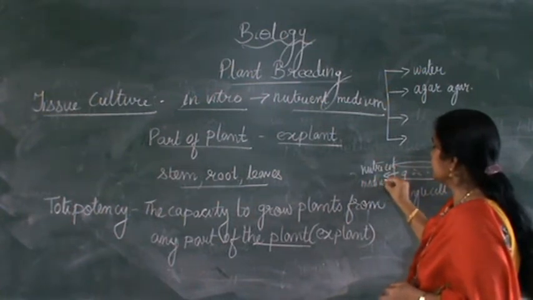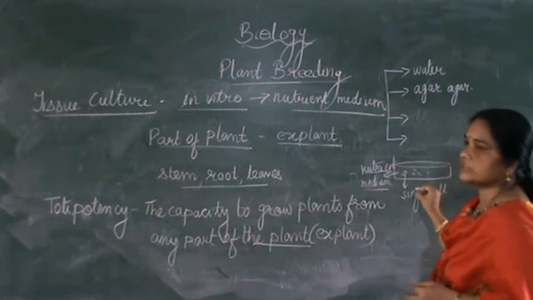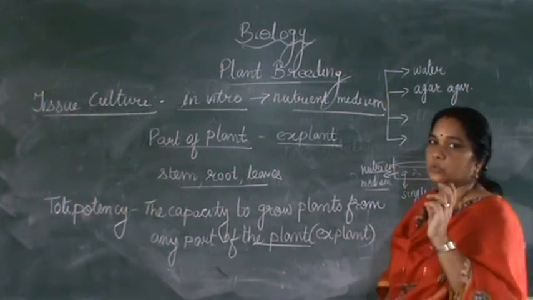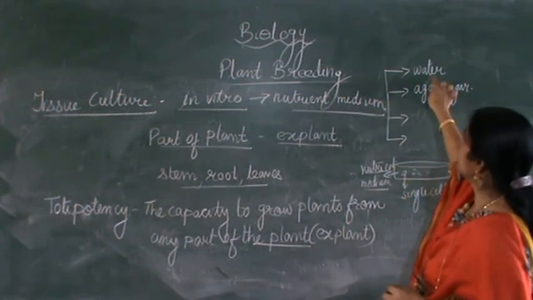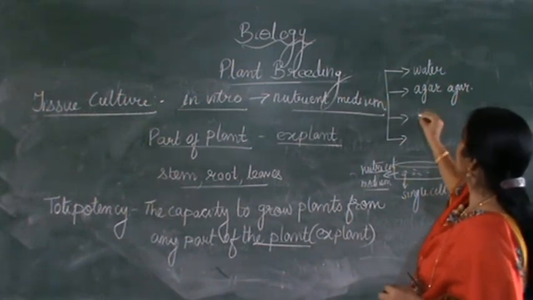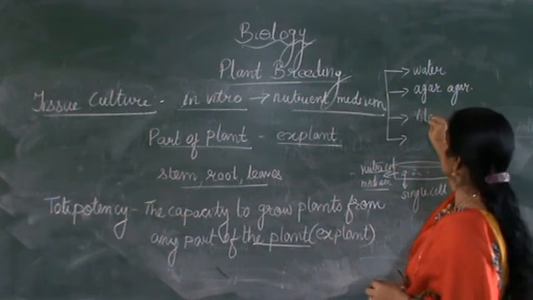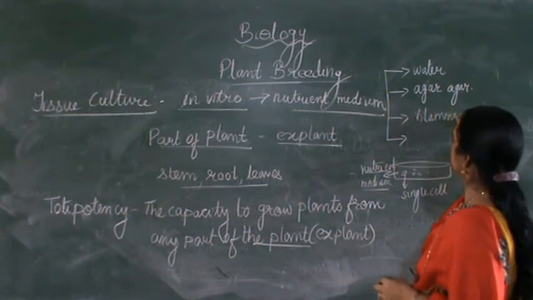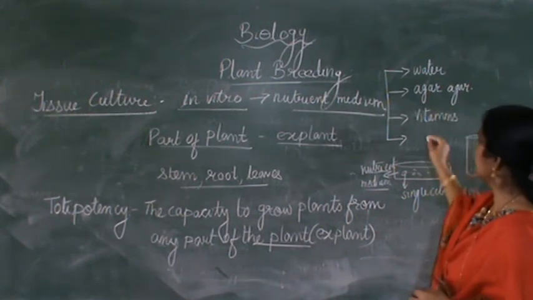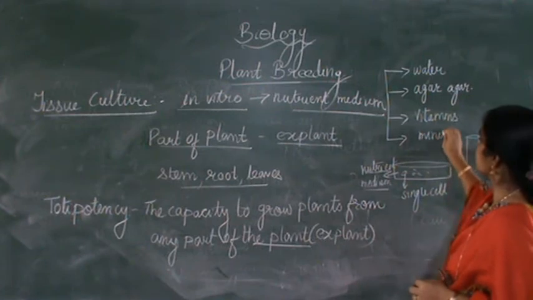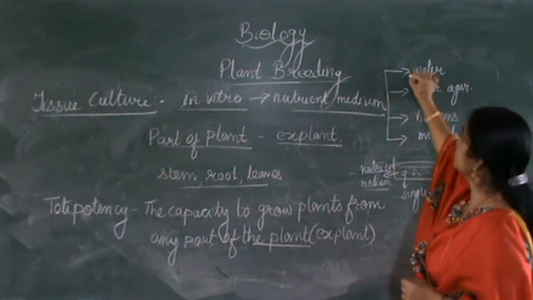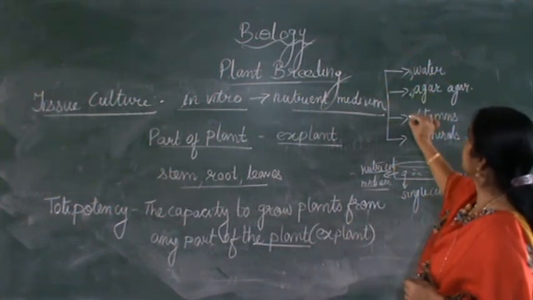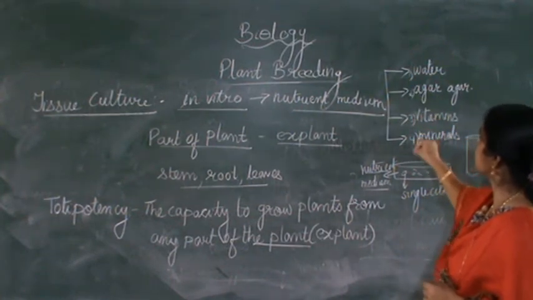And nutrient medium will be providing all the nutrients needed for this cell to grow. Now what are the things this cell needs to grow? One is water, agar-agar, then there will be a lot of supply of vitamins in it, vitamin A, vitamin C and all. Then minerals, a large quantity of minerals will be there. Nutrient medium has water, agar-agar, vitamins, minerals.